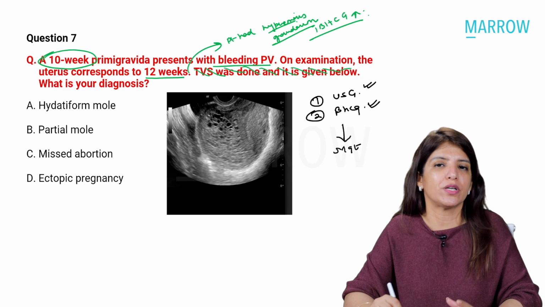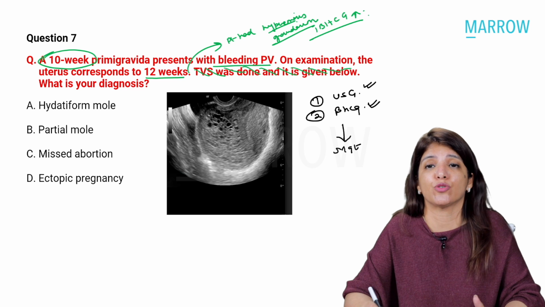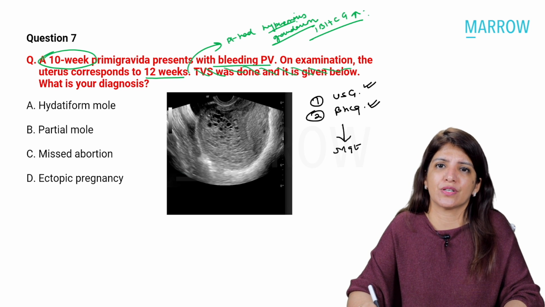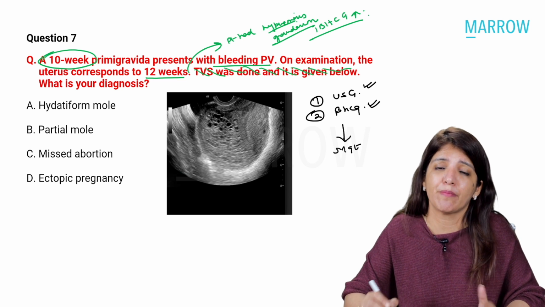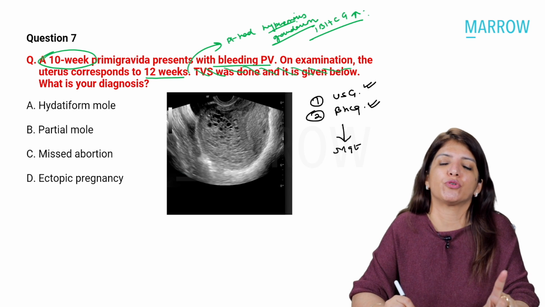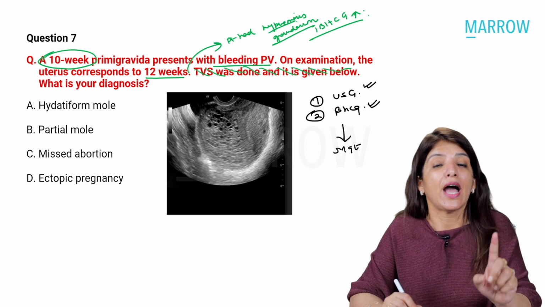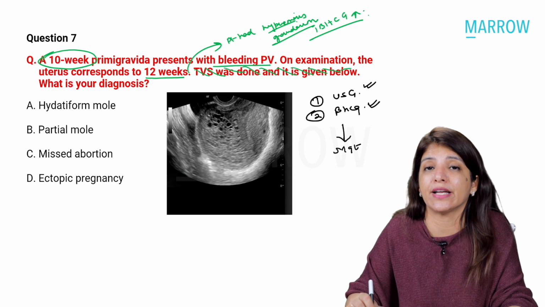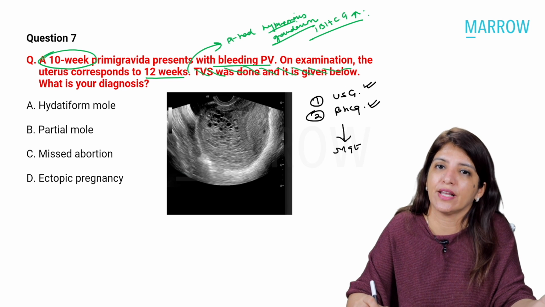This time the question was very simple on diagnosis. But next time they can ask you a question where they give you that the size of the uterus is bigger than the POG, that a patient is having hyperemesis gravidarum, that fetal heart tones are not heard, and they ask you what is the next step, and in the options suction evacuation would be written. So please remember, you are not going to jump to suction evacuation. First you are going to say I'm going to get an ultrasound done. And suppose your question says that ultrasound was done, then your next step will be that I'm going to get a beta HCG level done, the baseline beta HCG level, and then I'm going to go to suction evacuation.